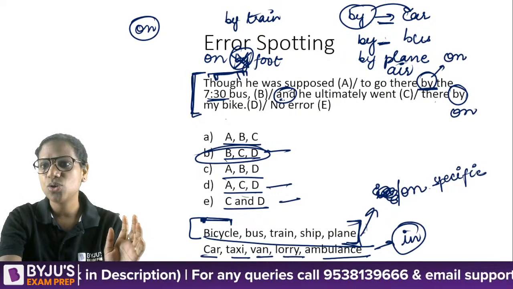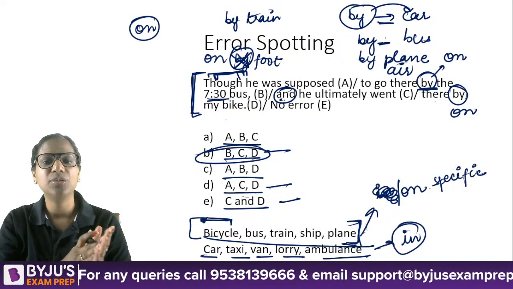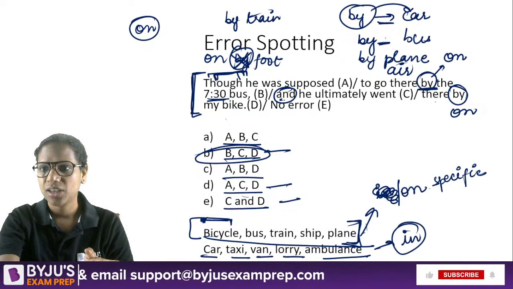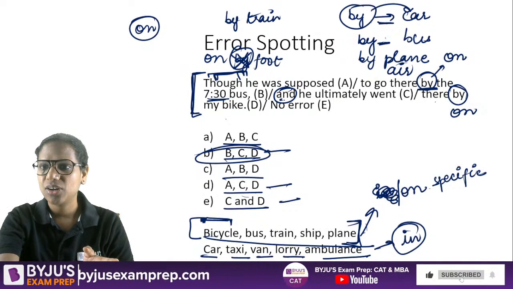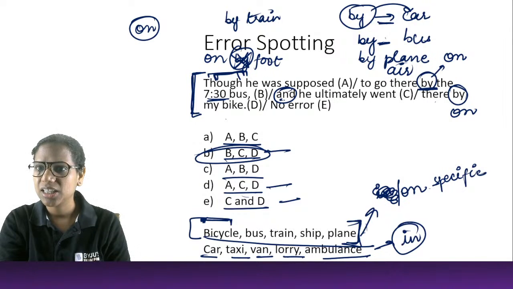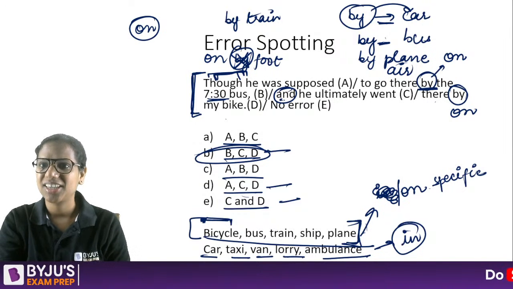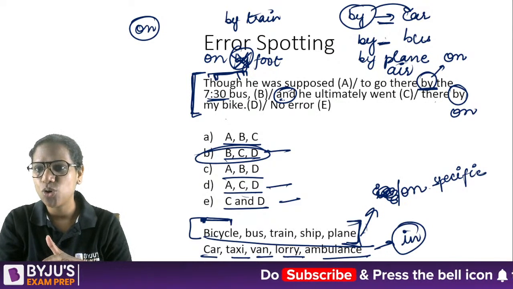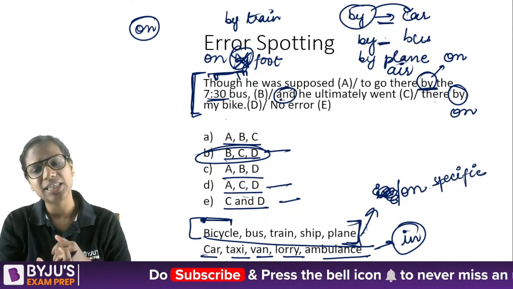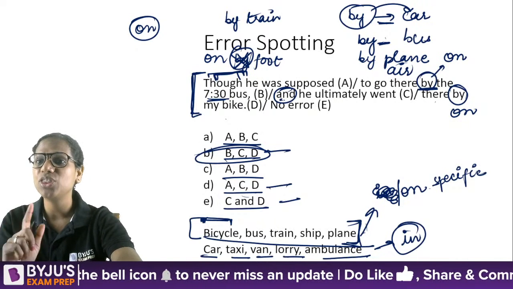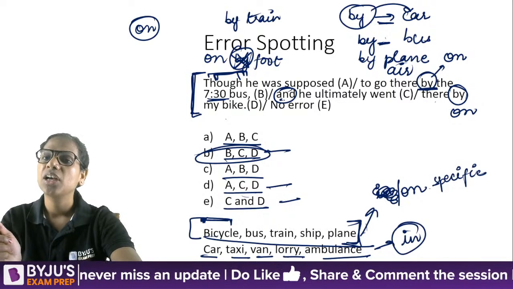Okay. So yes, we can mention time. The 7:30 bus means the bus that usually comes at 7:30. Okay. Last time when I was traveling by bus. Okay. That's great. By bus. For on, we can also say on my way. Yes, I am on my way. Okay. Yes. No. By the 7:30 bus, I am traveling.